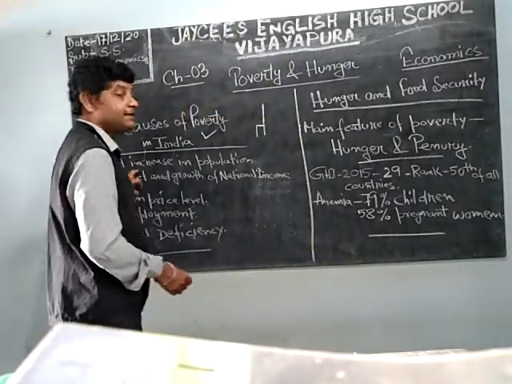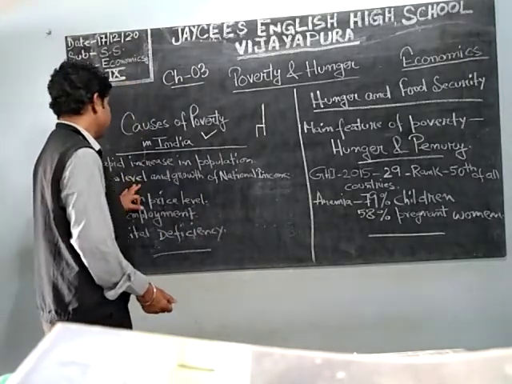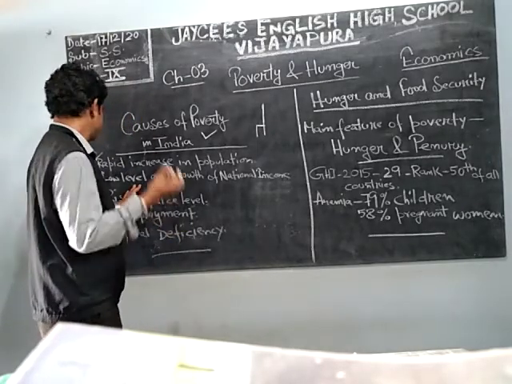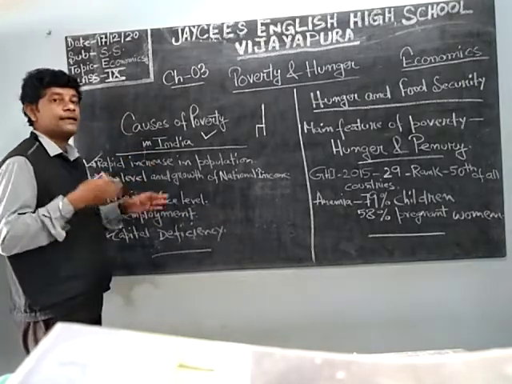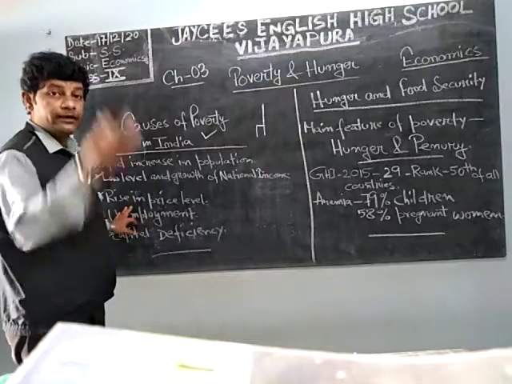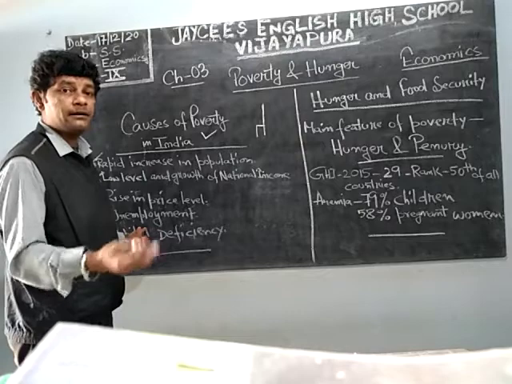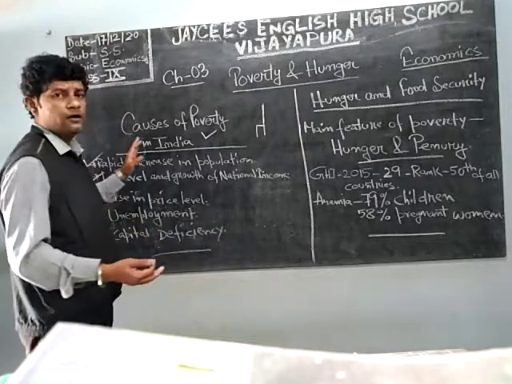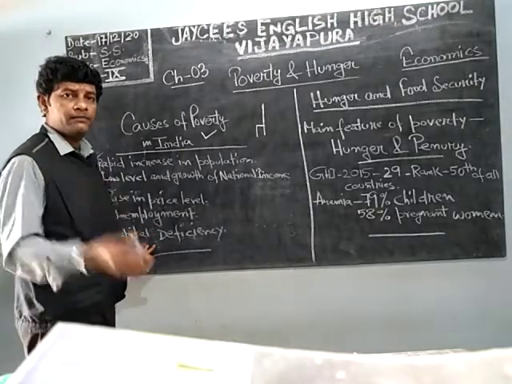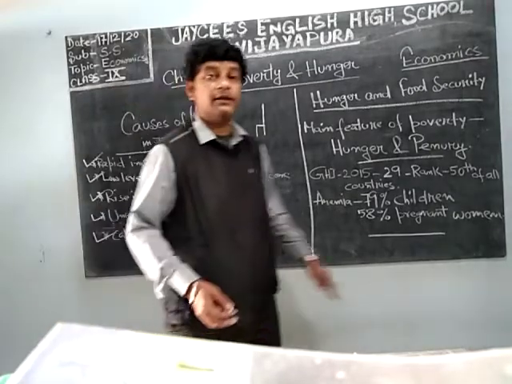So what are the 5 points for which the causes of poverty in India happen? That is the rapid increase in population. Population is increasing immensely. Low level and growth of national income. The development process is low, so lower income will be there and growth of national income is also low, investment is not there. Rise in price level, everything's price is getting high day by day. Then it is unemployment. Unemployment happens because all these are not there, and as unemployment is there, people don't have money for investment, and no money for investment means capital deficiency for the country will happen.